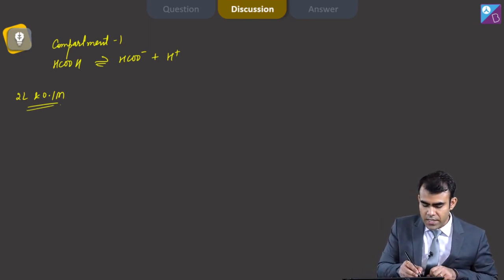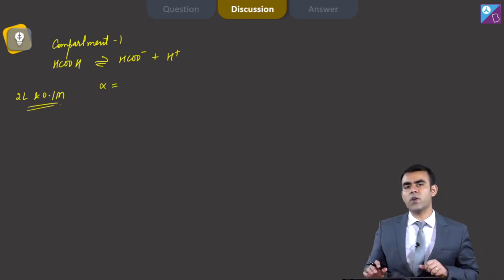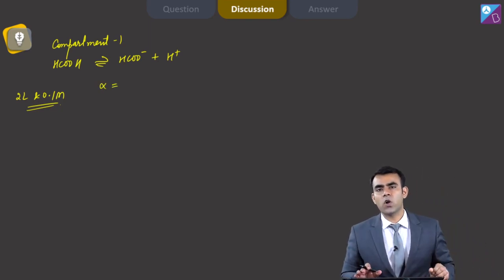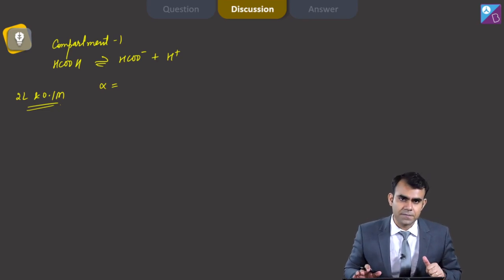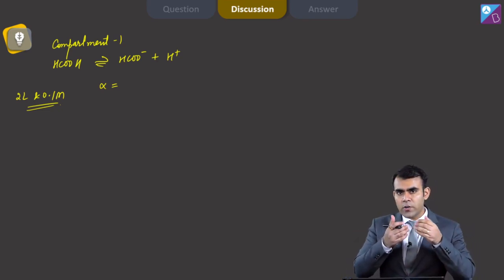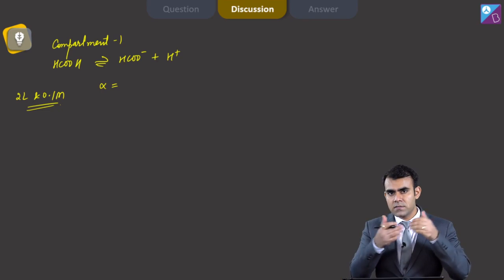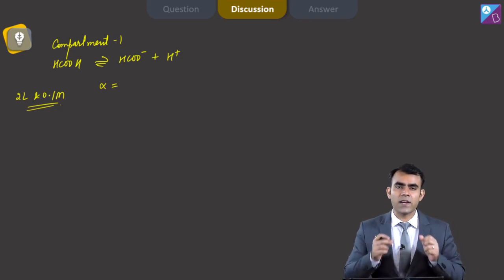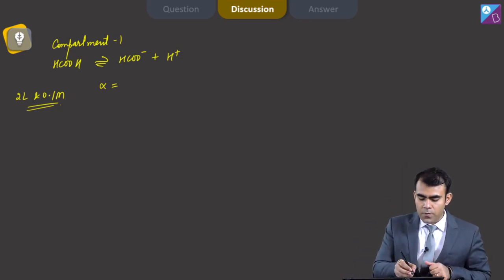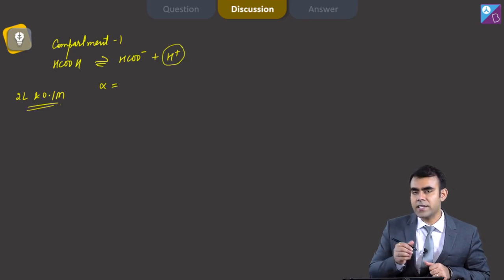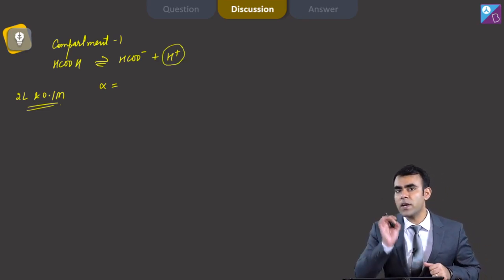Now, the concentration of H plus, if I want to calculate, first I have to calculate alpha for this reaction, because formic acid is a weak acid. If I want to know the equilibrium between H2 and H plus, in which the transfer of electrons is taking place, for that we have to calculate this H plus, and for H plus we need to calculate alpha.